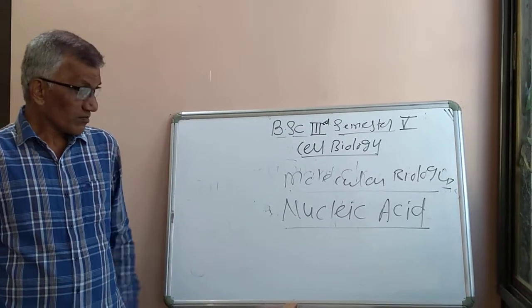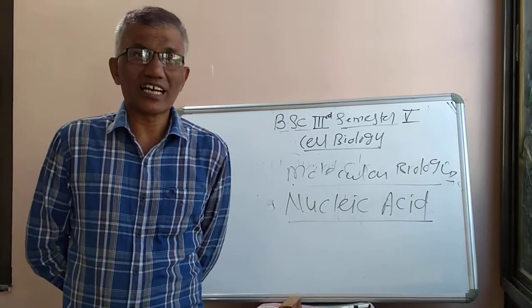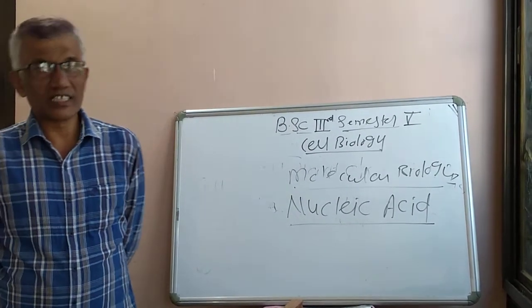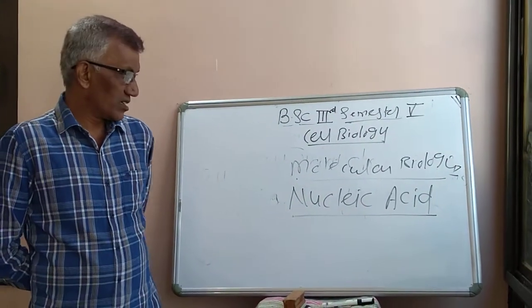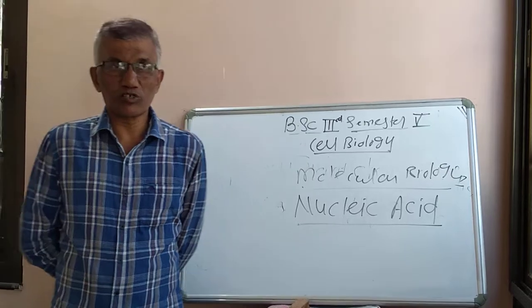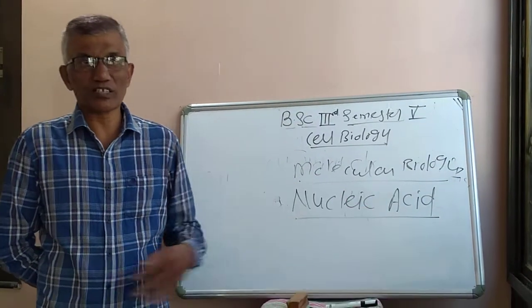Then another important aspect in the DNA molecule is replication or duplication of DNA molecules. What type of replication takes place in DNA molecules?